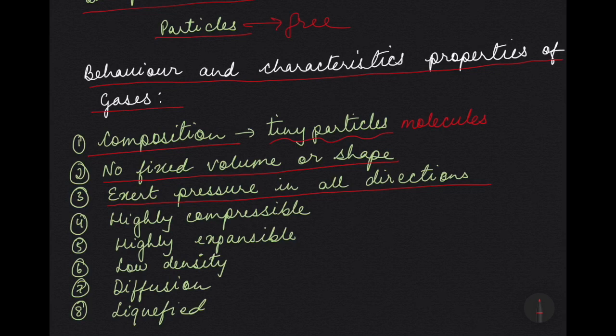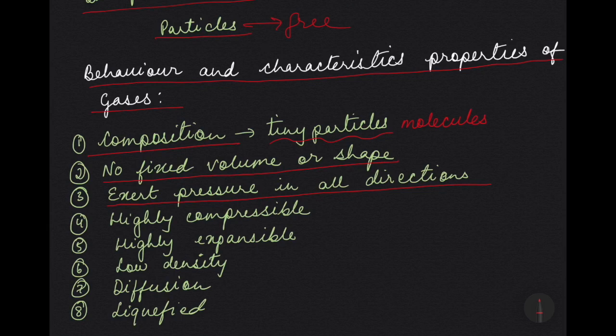Due to these collisions against each other or the walls of the container, the gas molecules exert pressure. It has been found that at a given temperature, time and area, the same number of molecules hit against the wall of the container. So gases exert the same pressure in all directions.